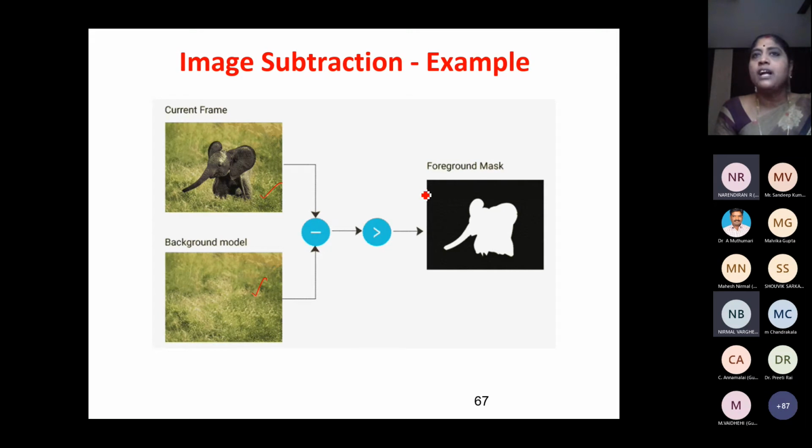So that I have to convert into a binary image. I know for a binary image I should use what? Thresholding technique. So I am applying a thresholding technique. That is why I'm saying whether it is greater than some threshold, you make it black, less than some threshold, make it white. So I'm going to get this elephant outline. Can you see here? I can get this mask.